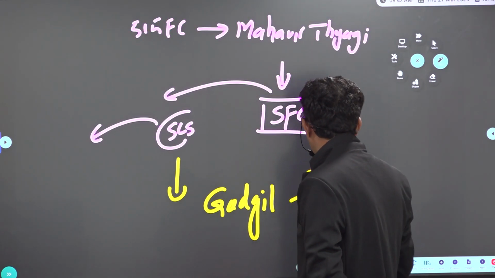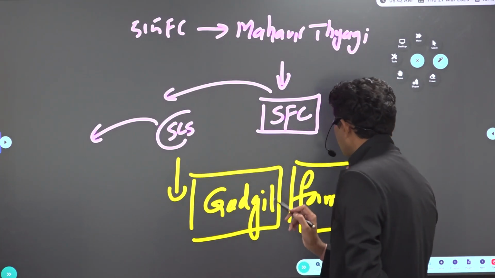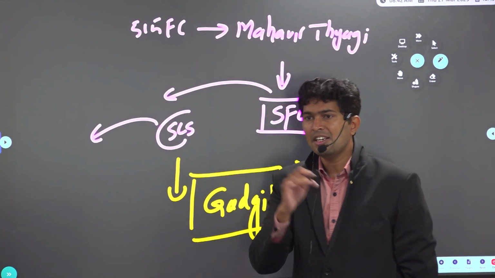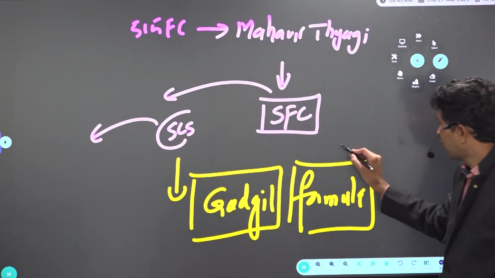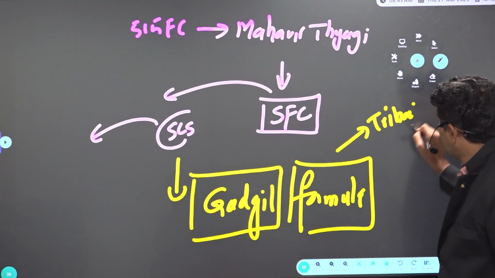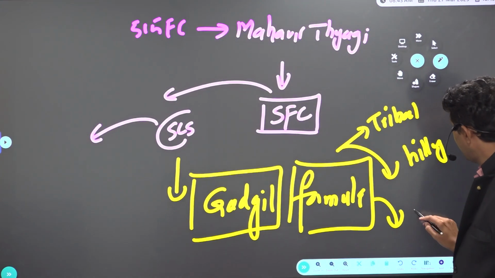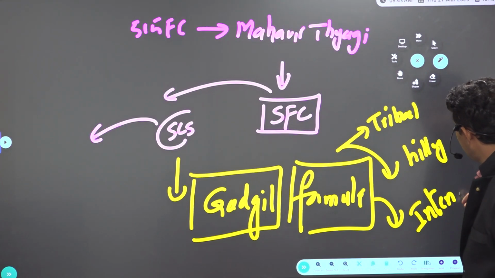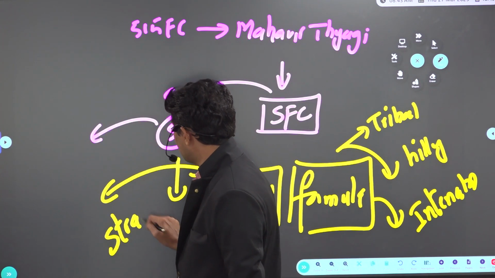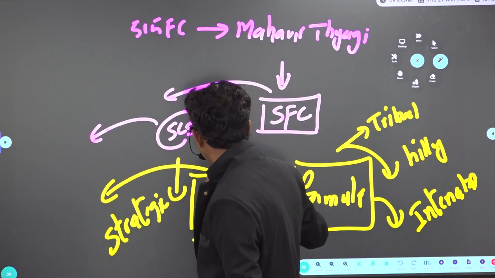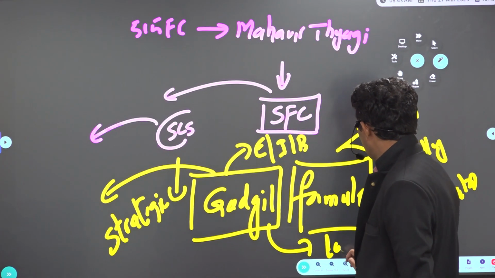So what is the Gadgil formula, sir? The Gadgil formula says, if a state has any of these criteria: most of the population is tribal, or the majority of the population is located in hilly areas, the state is located on international borders, the state is located in strategic locations, the state is economically backward, infrastructure backwardness is there, or the state has very low resources.